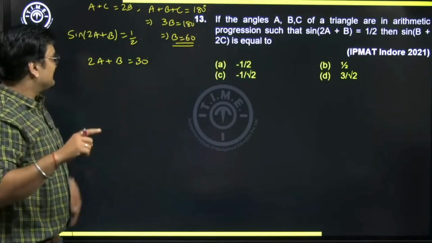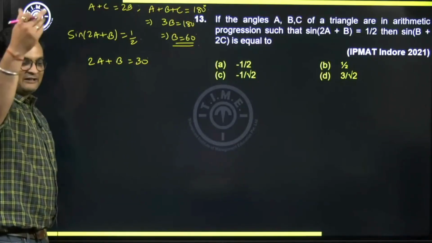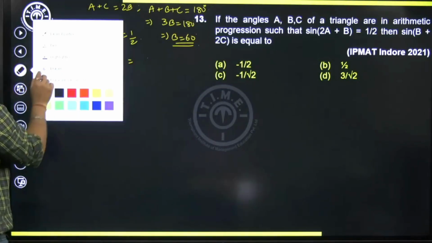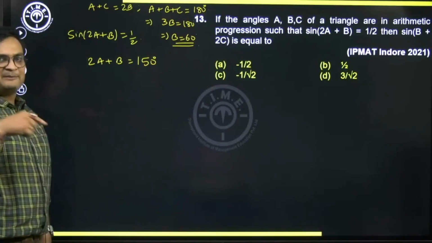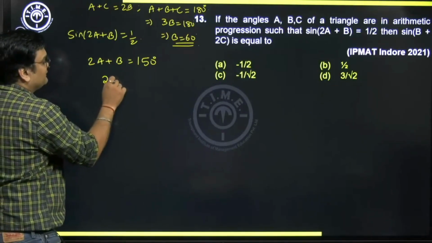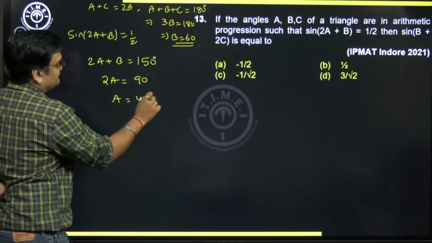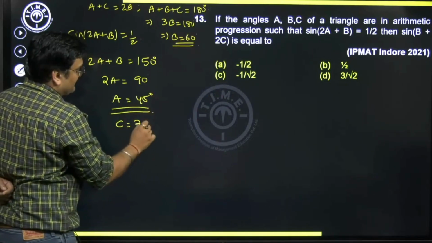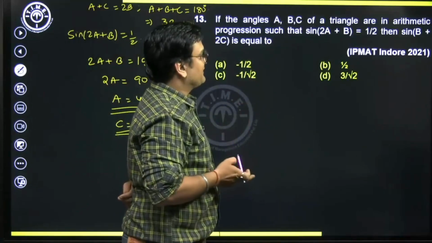And see, the moment B is 60 degree, 2A plus B naturally cannot be 30. So then you need to think of some higher value. So what is the other value of sine which will give us half as the value? So can I say the other value is naturally 150 degree. Sine 150 is same as sine 30, which is half. So B is given to be 60. So can I say 2A will be 150 minus 60 is 90. So A will be 45 degree. And if A is 45, B is 60, can I say C will be 75 degree. So once you know all the three angles, you can easily find the answer for what the question is asking us.